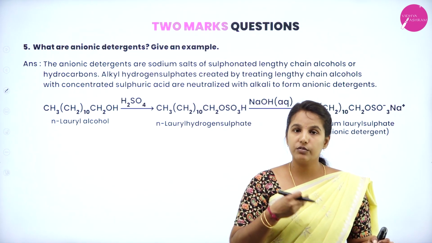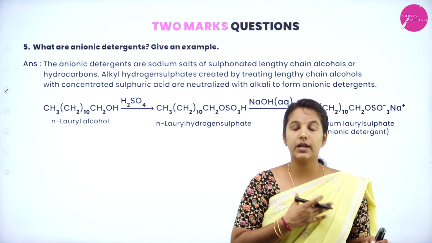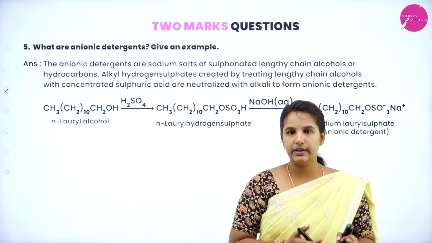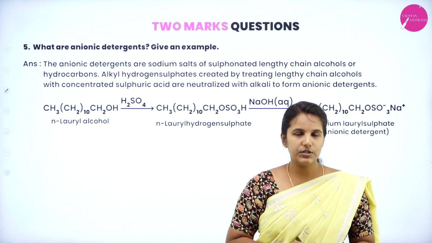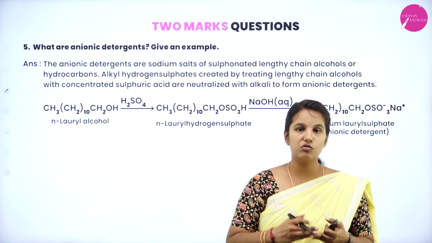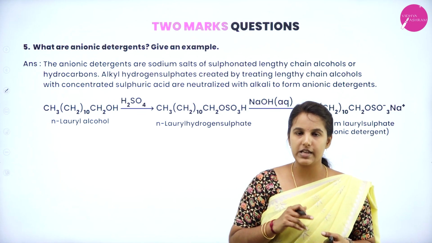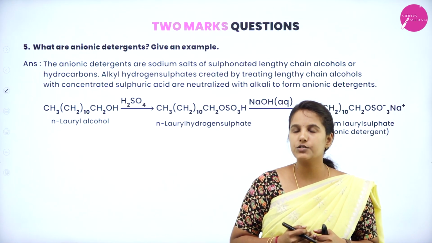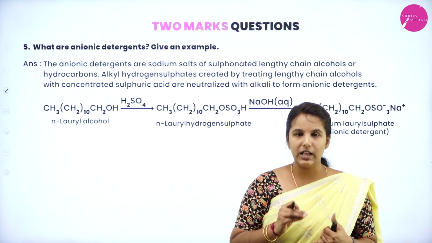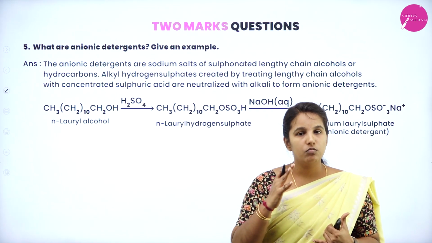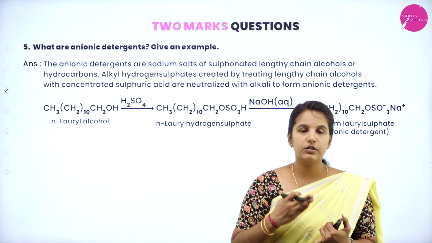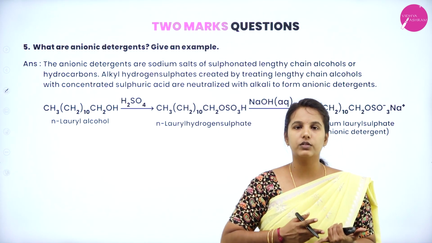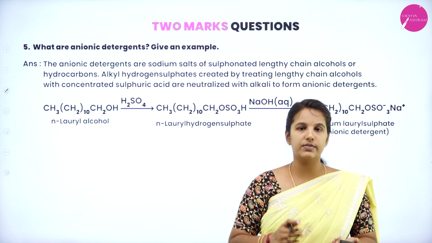Then food preservatives, where I have discussed antioxidants as well as the types of food preservation and preservative examples. Coming to the detergent part, it is very important to know the types of detergents: one is anionic detergents and the other is cationic detergents. Either can be asked, to write the definition with an equation. Most of the time they ask you to write about anionic detergents, so be cautious with the 2 types of detergents, which are frequently asked for 2 marks.